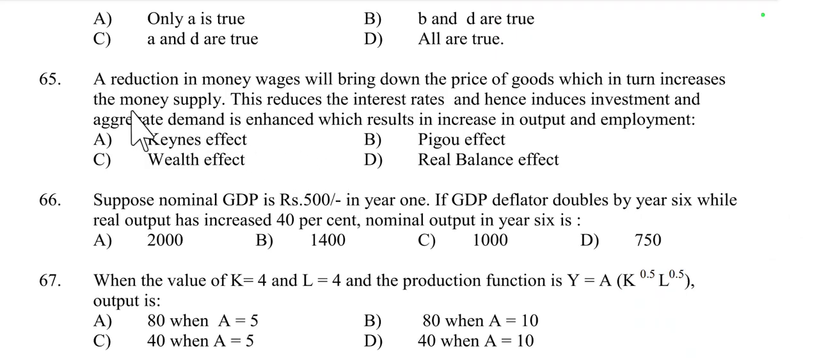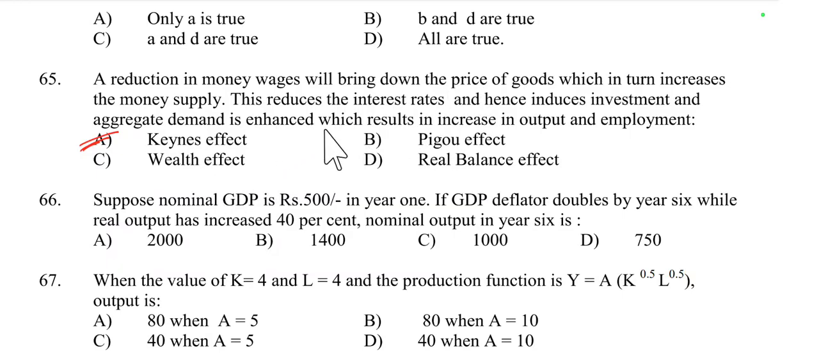Then question number 65, a reduction in money wages will bring down the price of goods, which in turn increases the money supply. This reduces the interest rate and hence induces investment, and aggregate demand is enhanced which results in increase in output and employment. This is the effect of Keynes effect, Pigou wealth or real balance effect. This is called Keynes effect because it describes the relationship between changes in the price level, real money balance and economic activity. Here given step by step.